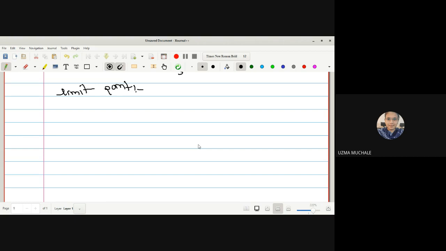We may call it a cluster point or accumulation point, or condensation point. So there are some different names for the limit point, and in general we mostly use limit point.